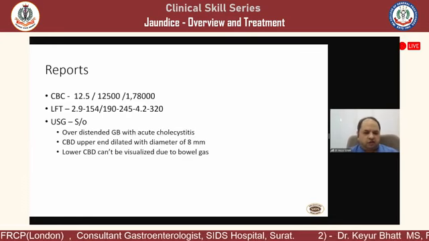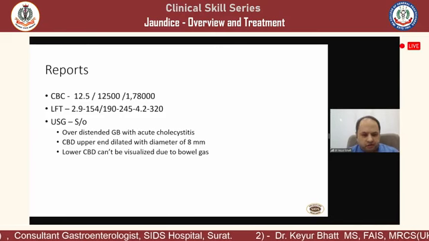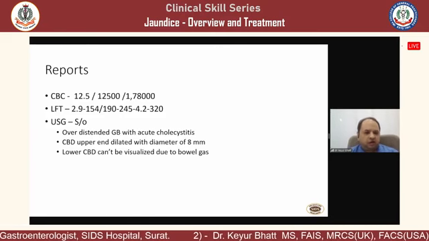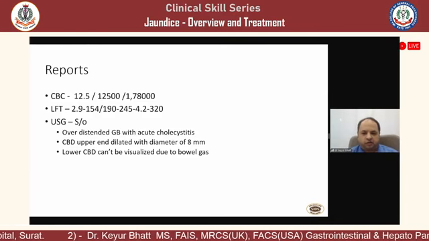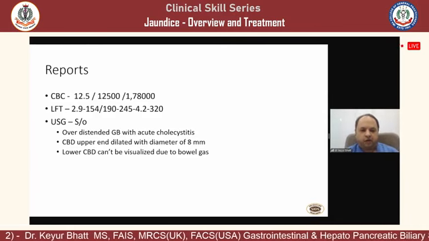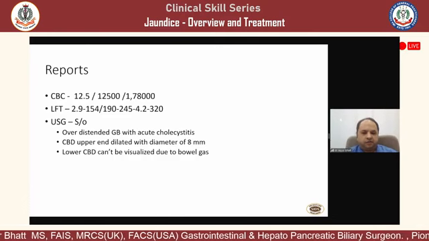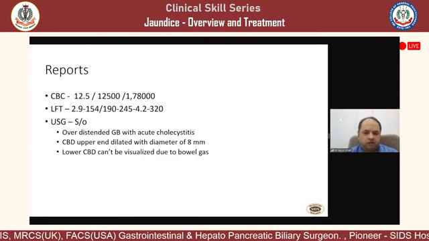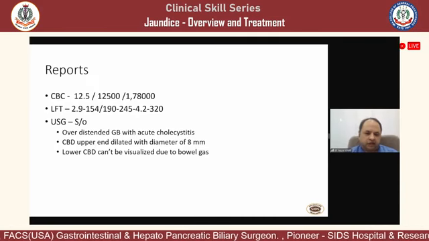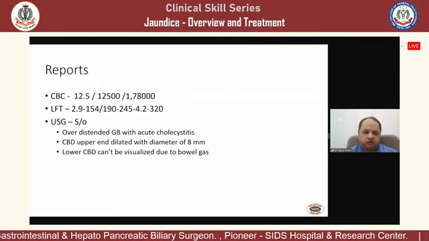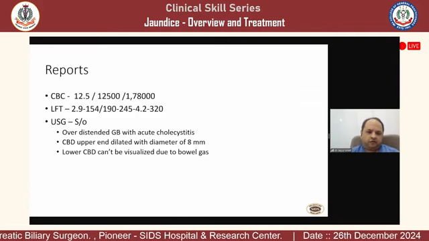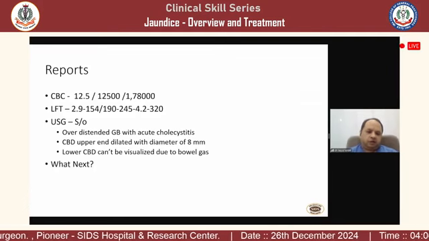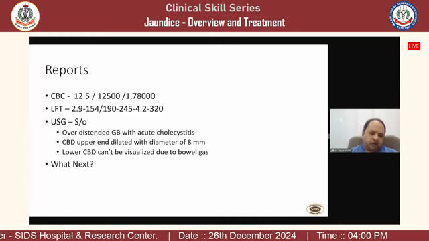So ultrasound was done that suggested a distended gallbladder with acute cholecystitis. The upper CBD is dilated with an 8 mm diameter. The ultrasound report says the CBD at porta; they will always mention CBD at porta. Most of the time they don't see the lower end of the CBD because of bowel gas, and the lower end could not be visualized. This is a very peculiar and typical ultrasound report that we generally get. So if this is the picture, what is next that should be in our mind?